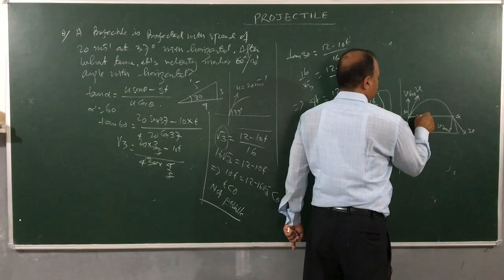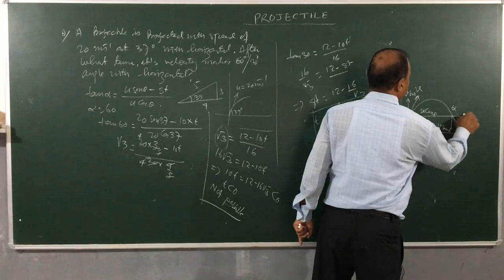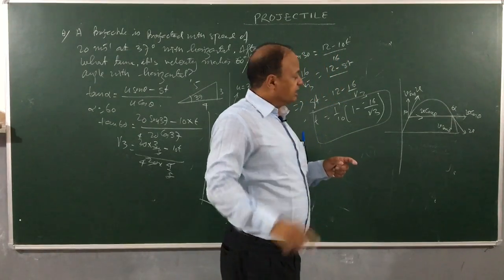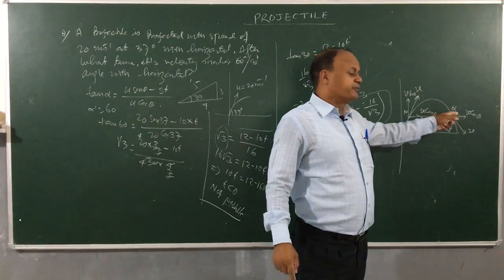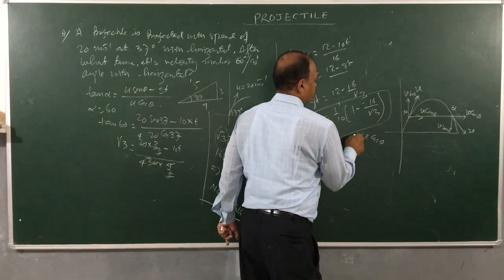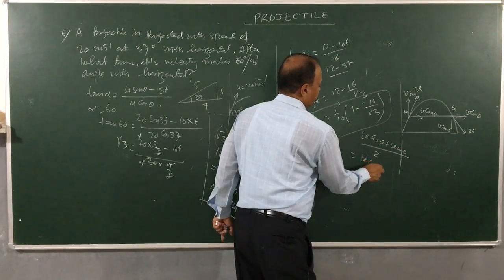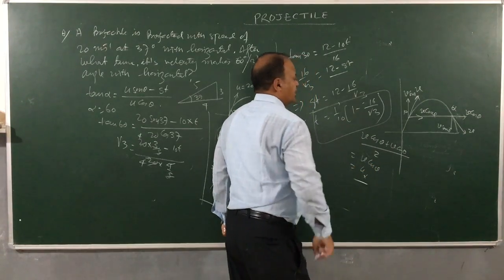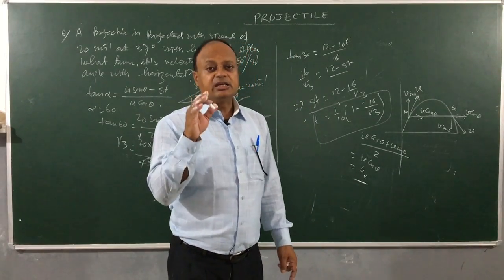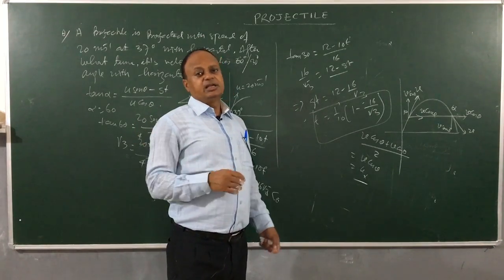But the horizontal velocity at each point will be the same, V cos theta. If they ask what is the average velocity between points P and Q, then it will be V cos theta plus V cos theta by 2, which is V cos theta, the same as Ux. So if you consider any two points located at the same height during the motion of a projectile, the average velocity will be the same as u cos theta, because the vertical components cancel out.